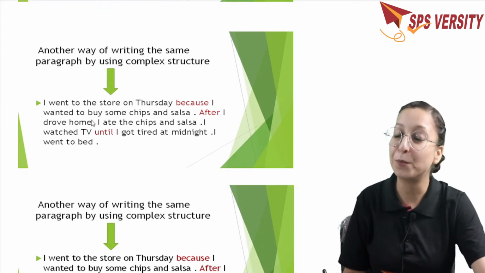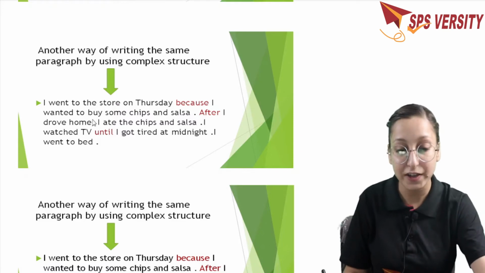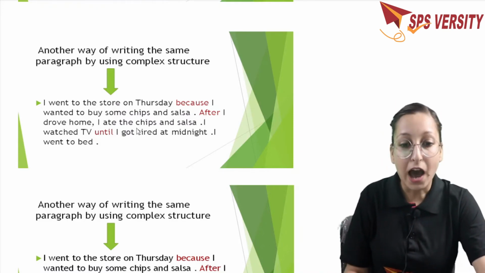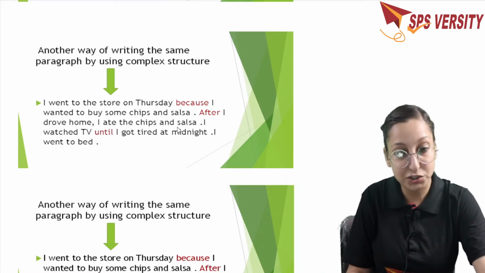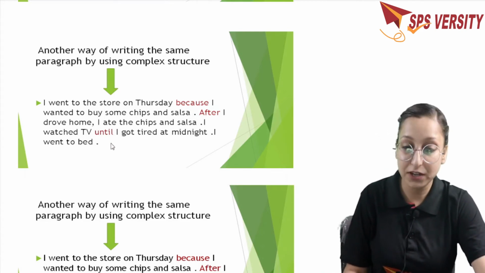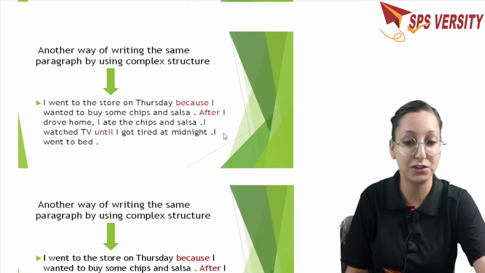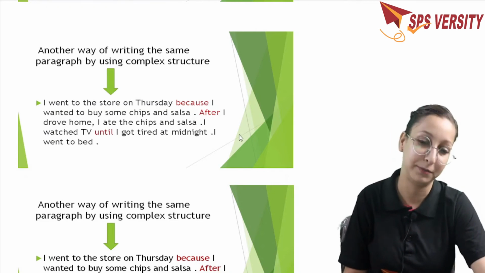So this is the only purpose of complex structure here, that it helps you to support your ideas in a better manner. After I drove home, I ate the chips and salsa. I watched TV until I got tired at midnight. I went to bed. Here I can also use one subordinating conjunction, or later on, I went to bed.